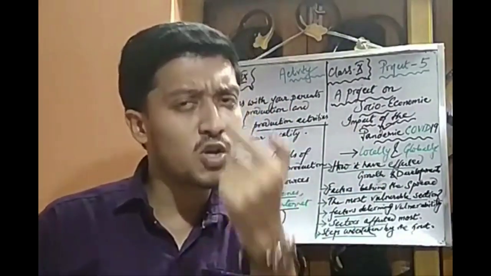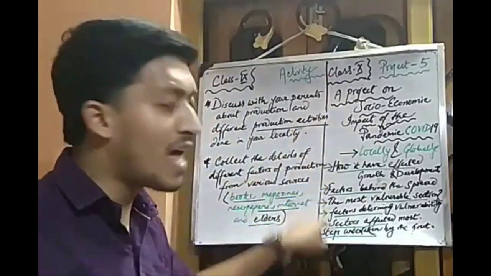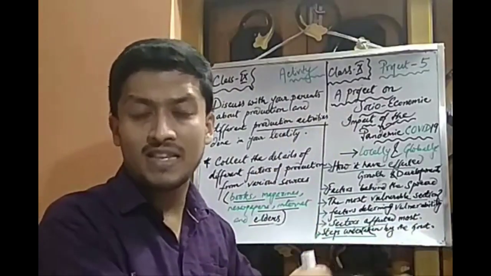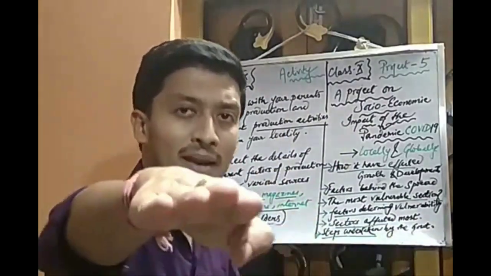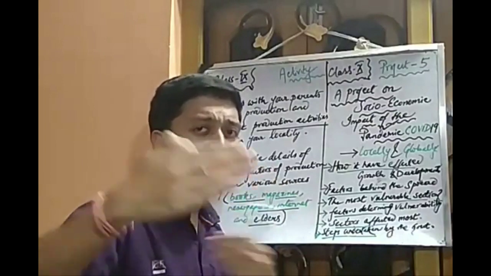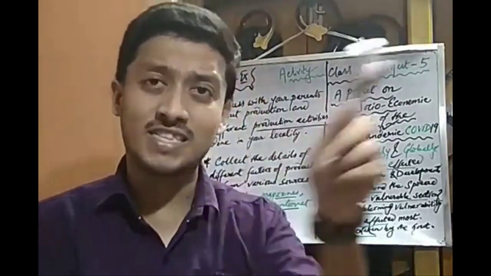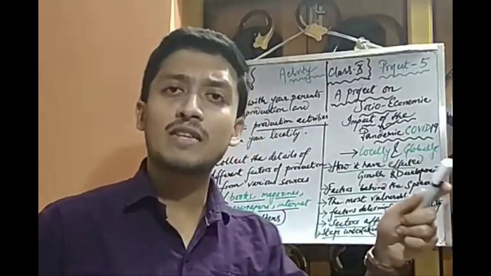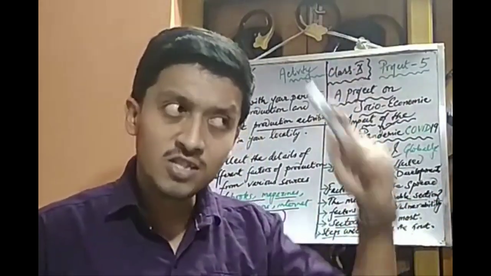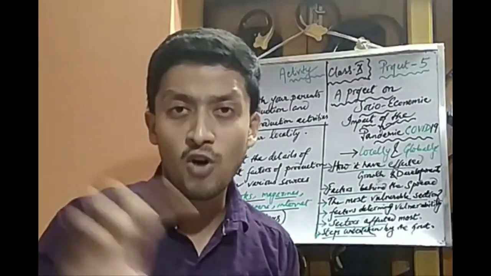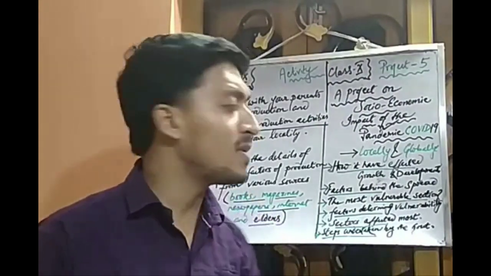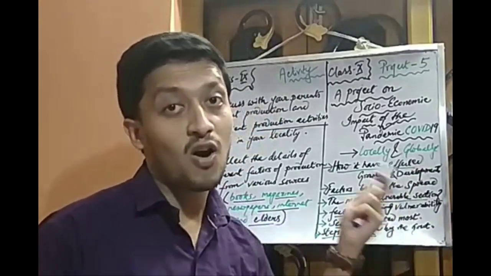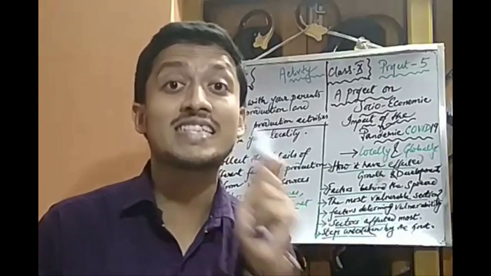I request all my viewers, all my students of class 10, to go through that and to complete up to the steps undertaken by the government. There are many steps. What we are doing is maintaining social distancing. As I am maintaining social distancing and as you are doing the same, as you are there in your house locked down, these are the several steps that are undertaken by the government. Just chalk out all the steps, write a brief on that, and ultimately complete it up to this. Our next day's discussion will be the continuation of this particular project work for class 10.